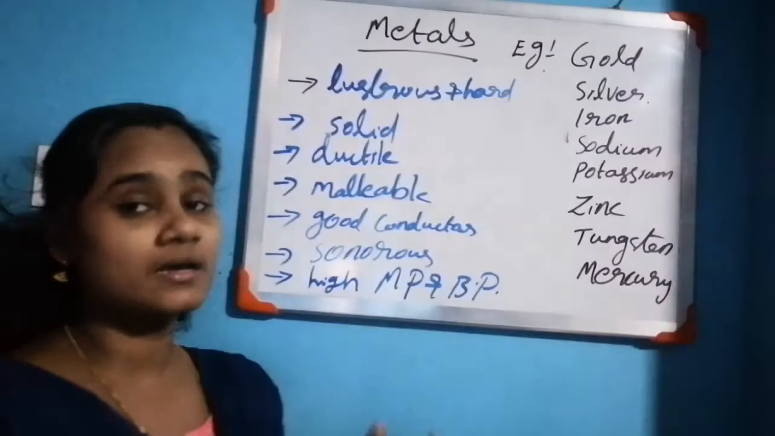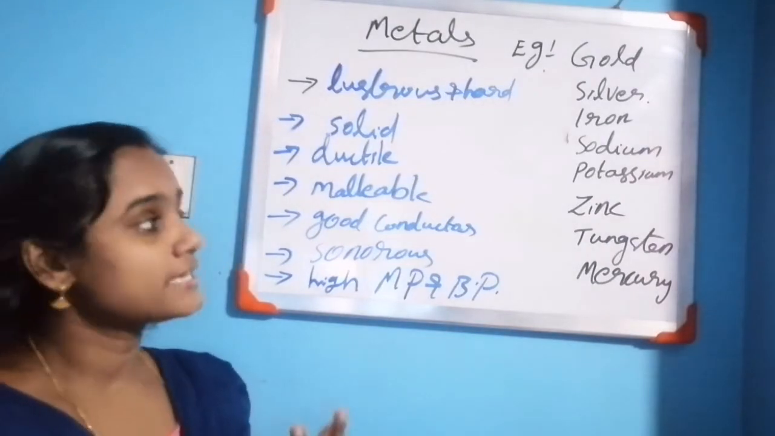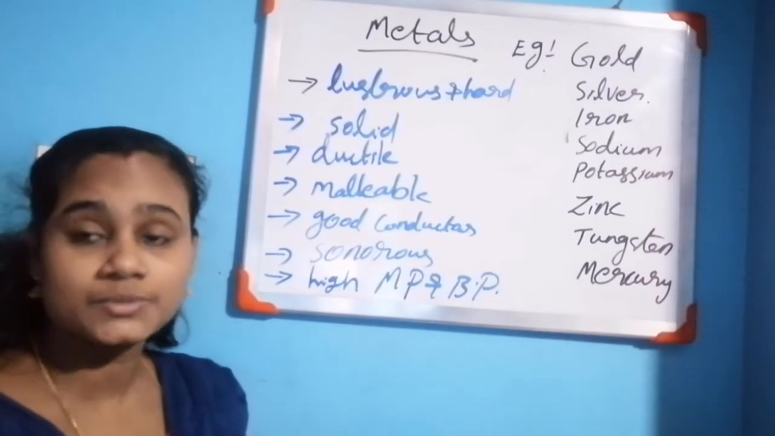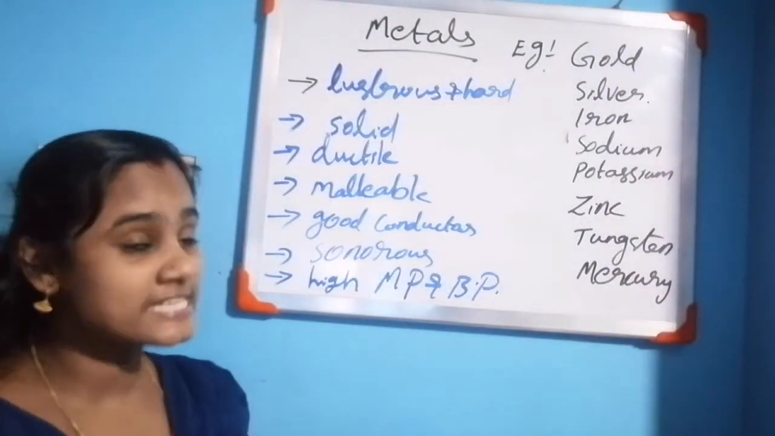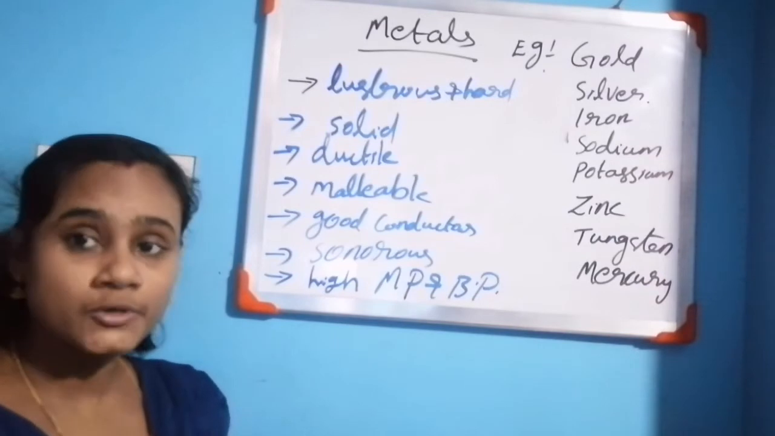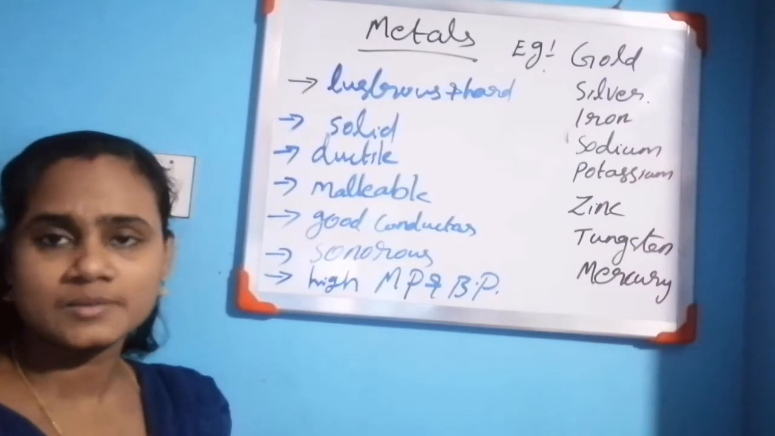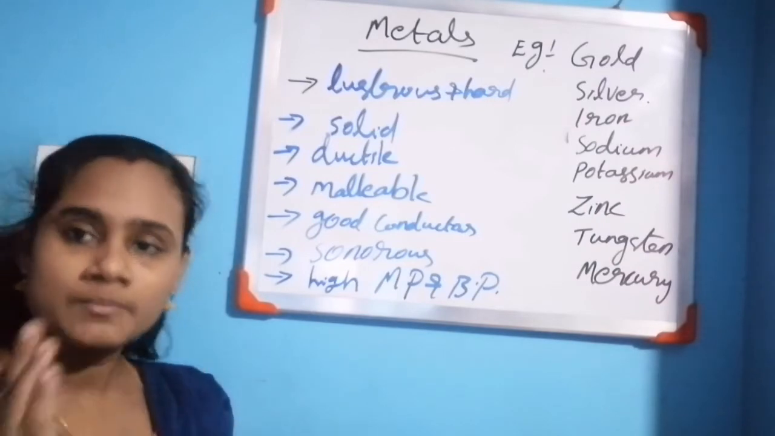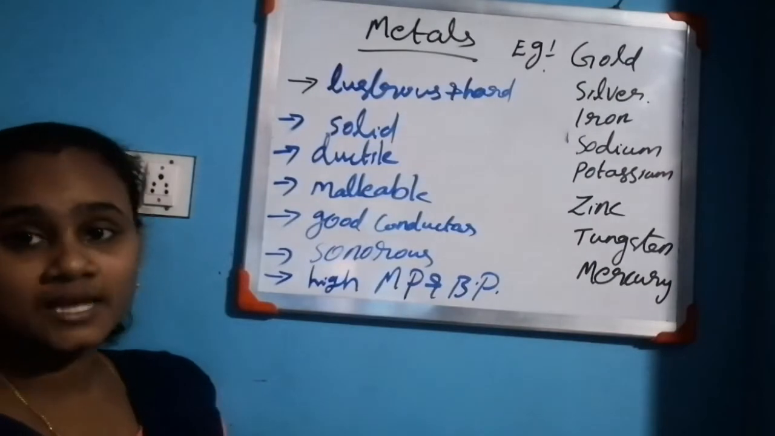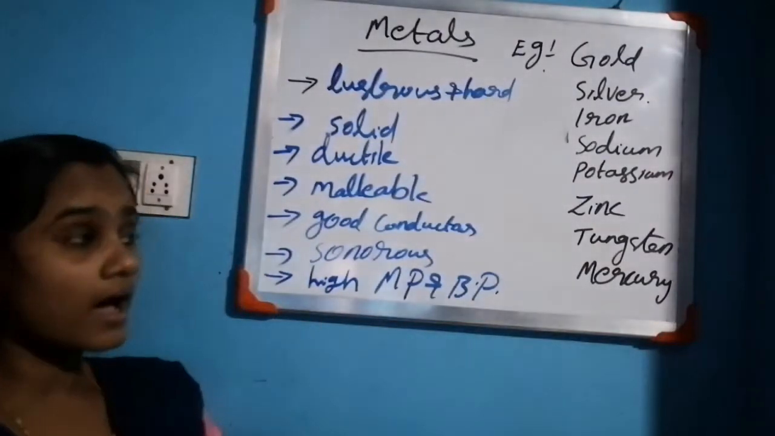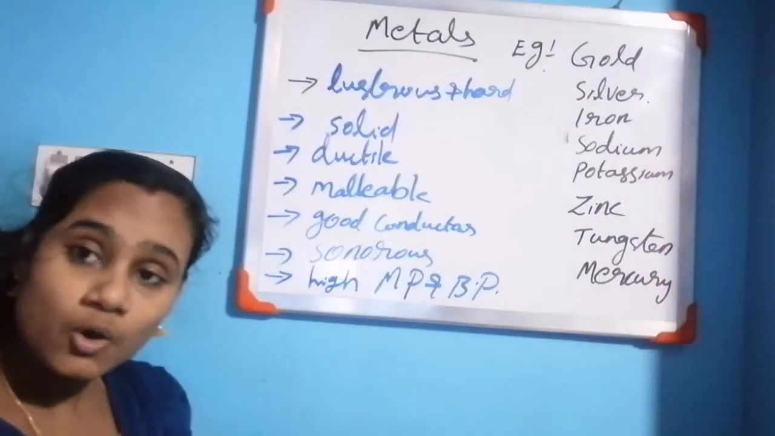Examples of metals are gold, silver, iron, sodium, potassium, aluminium, zinc, copper, tungsten, mercury, etc. Most of the elements are metals.